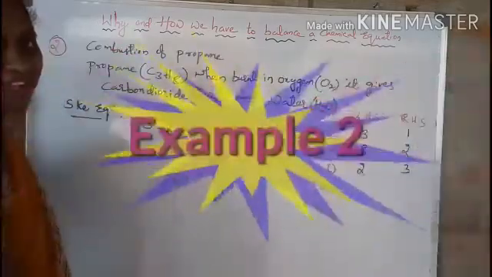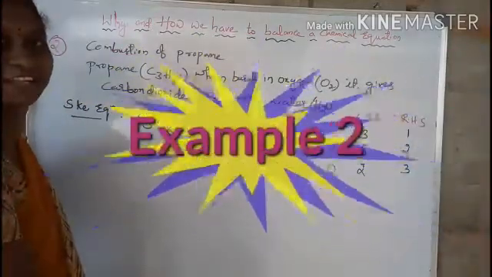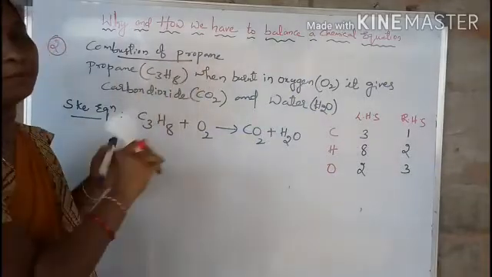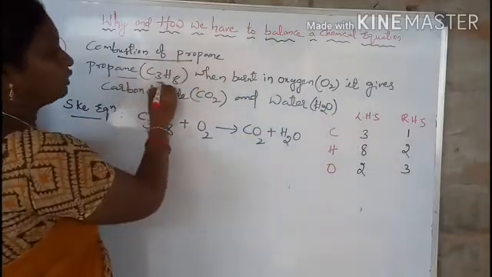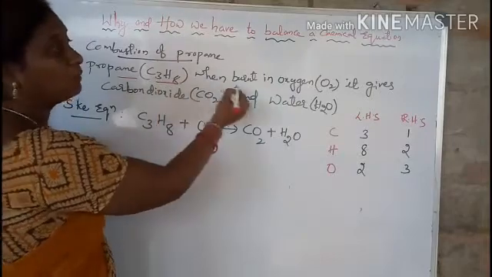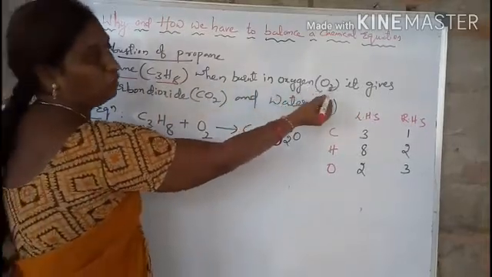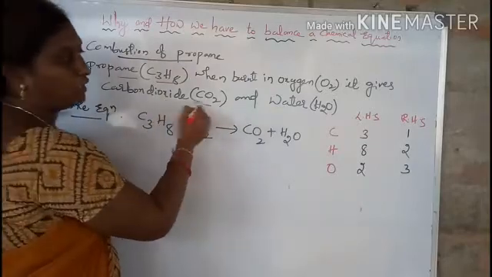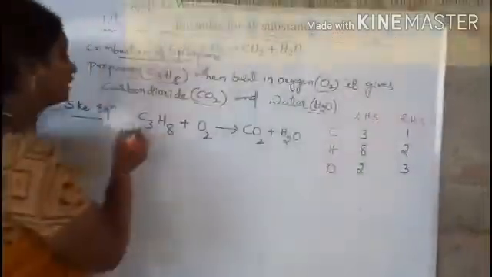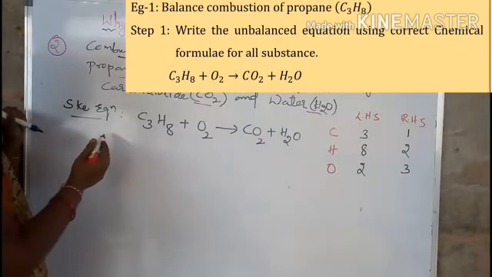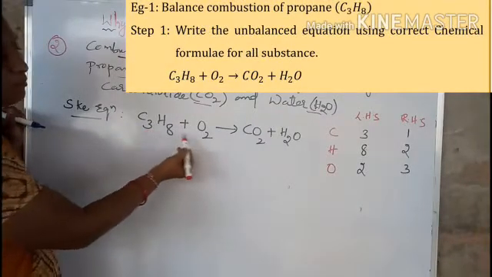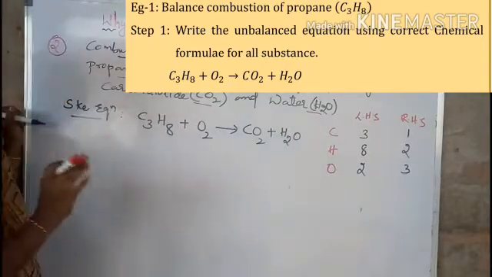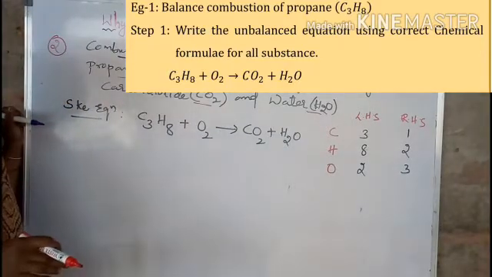Okay students, we'll go for the second example, that is the combustion of propane. Combustion of propane means propane, which has the molecular formula C3H8, is burned in oxygen O2 and forms the products carbon dioxide CO2 and water H2O. And the skeleton equation or unbalanced chemical equation is C3H8 plus O2 gives rise to CO2 and H2O. We wrote the chemical equation in terms of symbols and formulas.